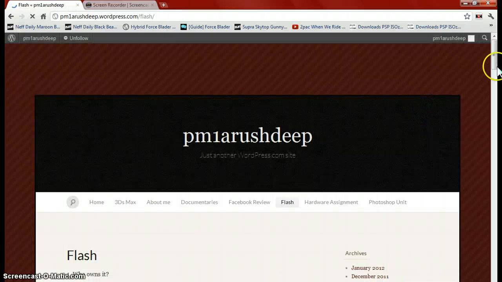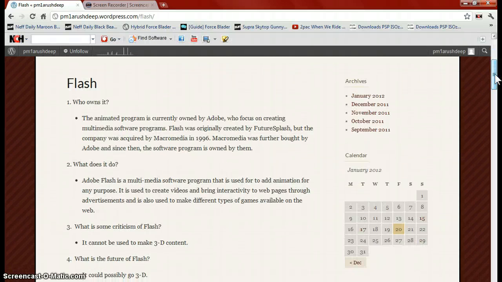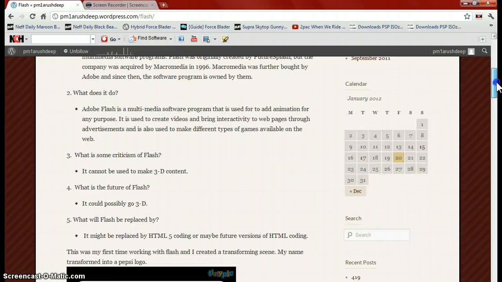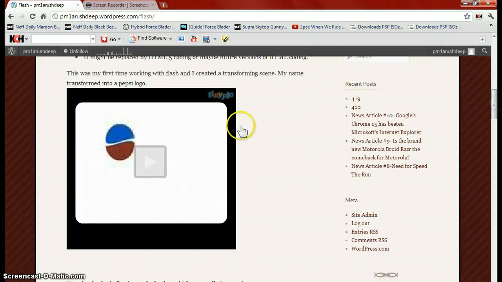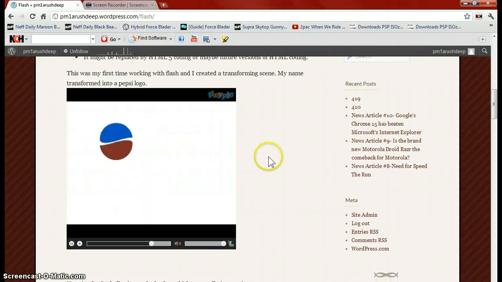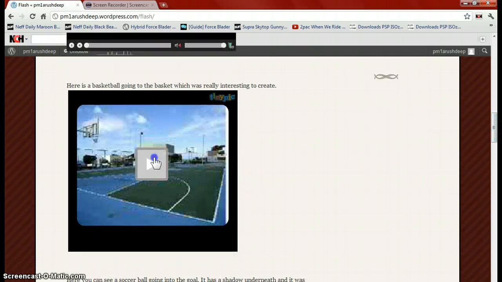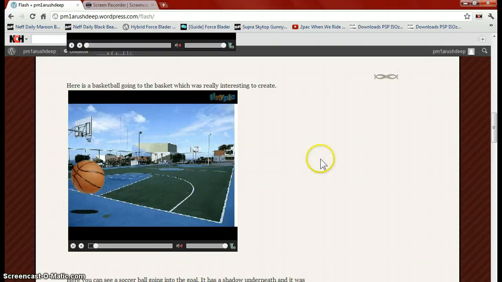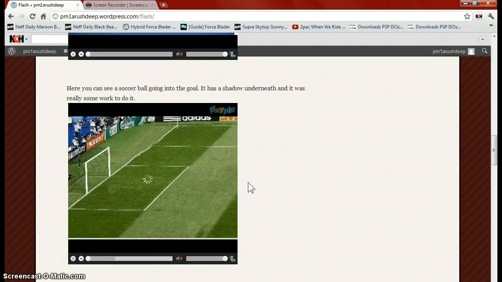I will go to Flash, the latest assignment. That was my favorite, also my favorite assignment, like about that information, who owns it, what does it do. Like here's the first video which I created, transforming my name into a Pepsi logo. Here, throwing a basketball into the basket. Here, kicking a soccer ball into the goal.